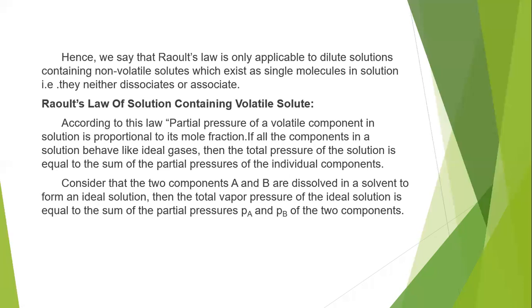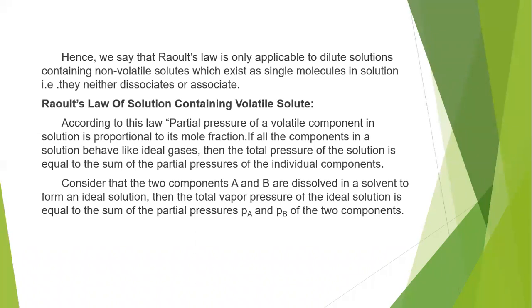So if a solution contains a volatile solute, how can we define Raoult's law? For a solution which consists of a volatile solute, we have to discuss it now. According to Raoult's law, the partial pressure of a volatile component in solution is proportional to its mole fraction. So for any volatile component present in the solution, the partial pressure is proportional to its mole fraction. For example, the partial pressure of a solvent is proportional to the mole fraction of the solvent. In the same way, the partial pressure of a solute is proportional to the mole fraction of the solute.